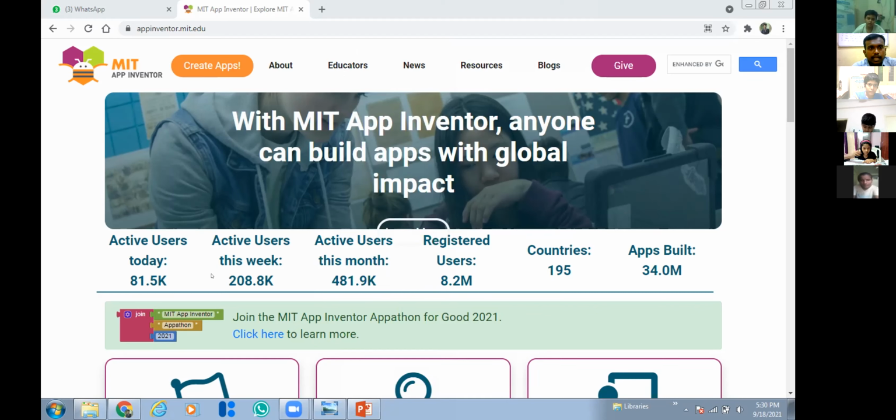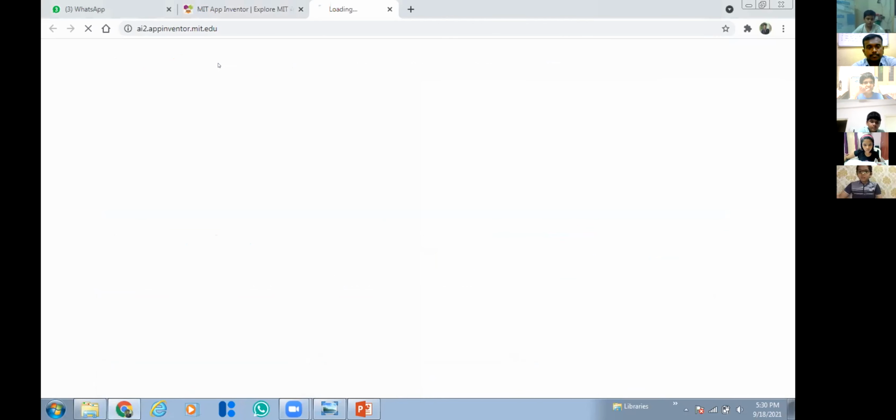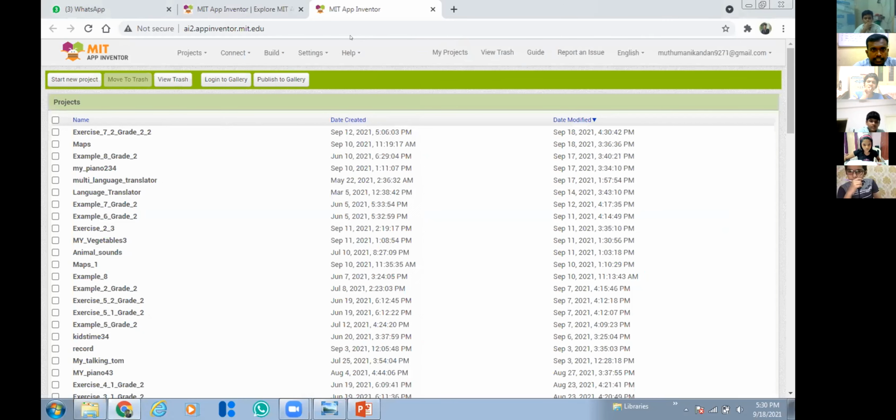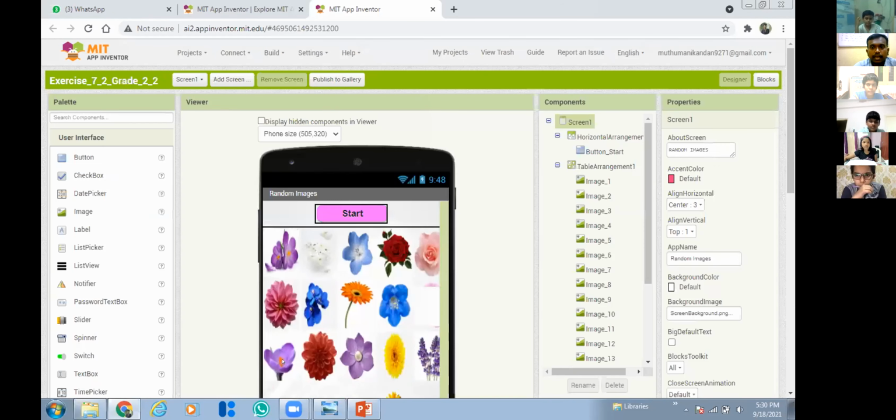So you have to enter this website. That is the first step. Then, note down properly, you have to click this Create Apps button. After you click Create Apps, since it is your first time, it will ask for a Gmail account to sign in. Using that Gmail account only, all your projects will be saved in that account. Every time you have to log in using the same Gmail account.